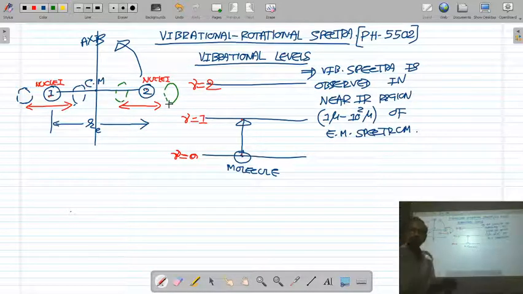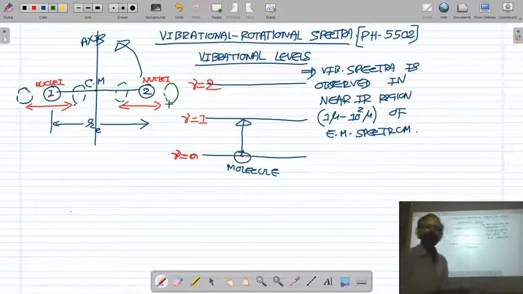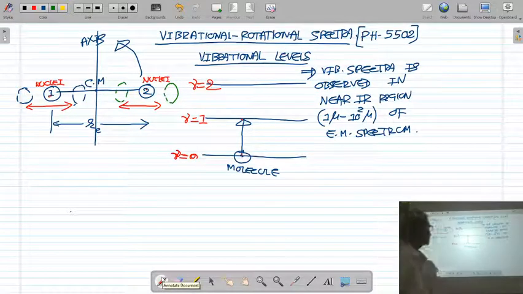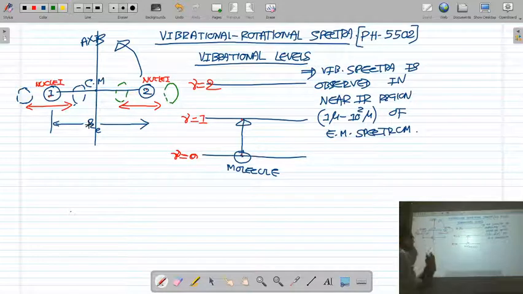I have shown the two end positions of the vibration of the nuclei. Nucleus 1 is oscillating or vibrating between these two endpoints, and nucleus 2 is also oscillating or vibrating between these two positions. Due to the vibration of the molecule, the internuclear distance R is going to change.